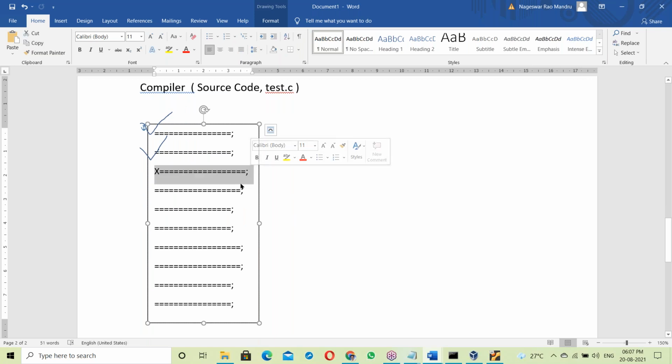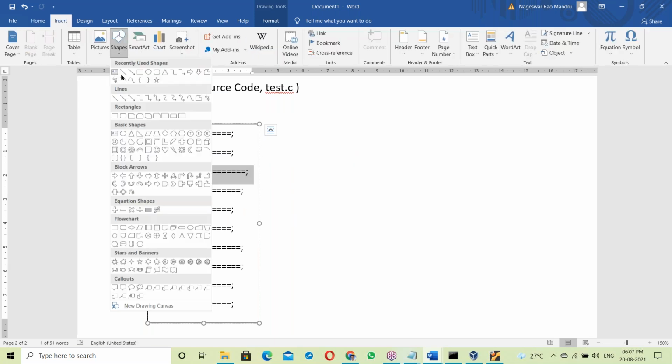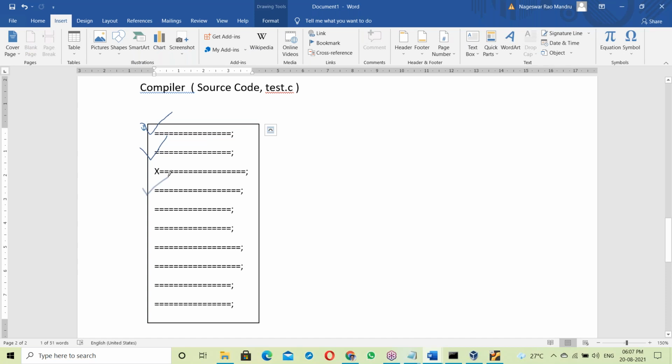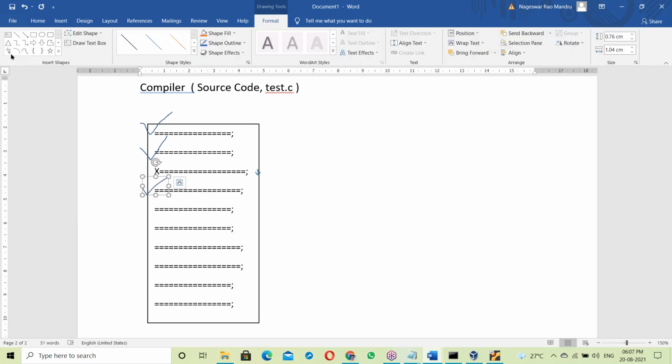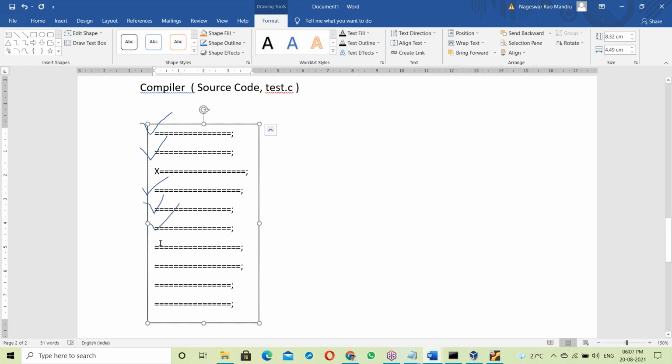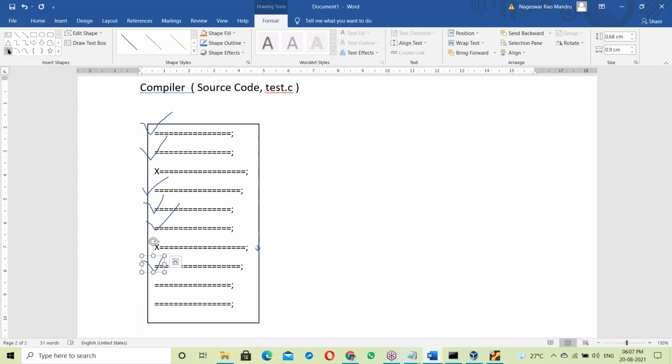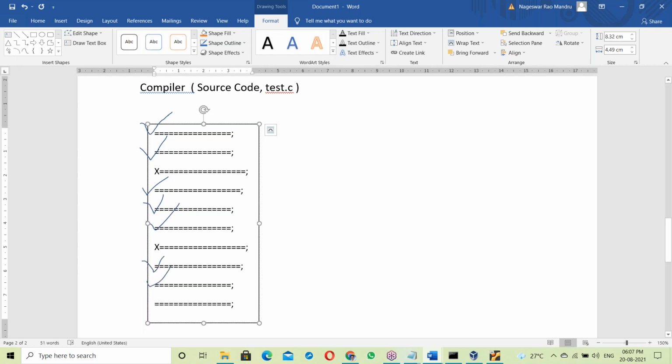Error at the third line. After that, it checks the next statement. Suppose the next statement is correct, it simply goes to the next statement. Next one also correct. Next statement. Suppose something is wrong here, error at some line here. So it keeps checking the next statements. Suppose something is wrong here. So you can see it checks from top to bottom.